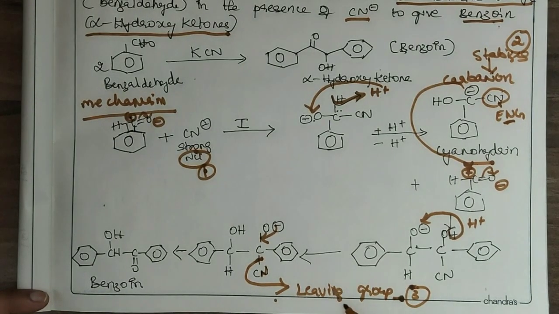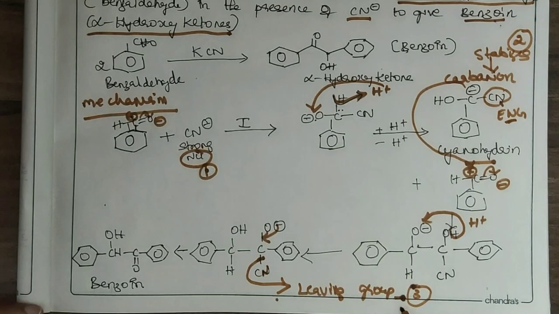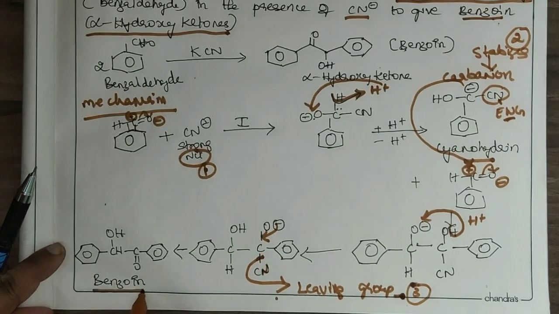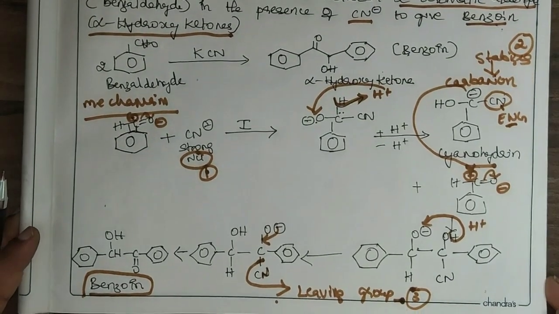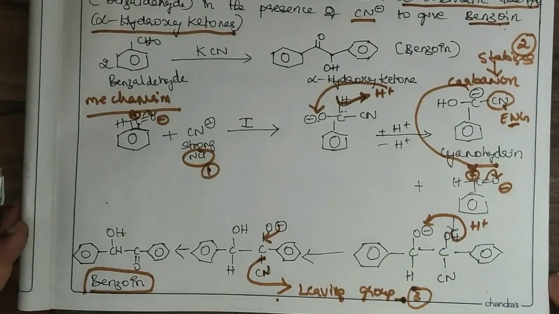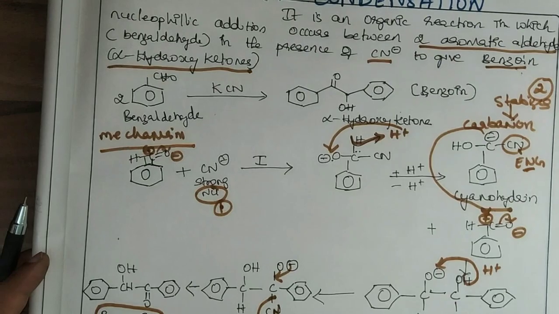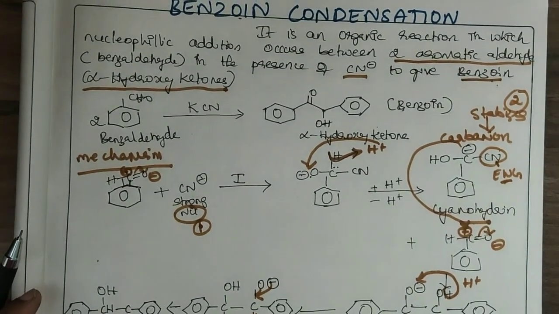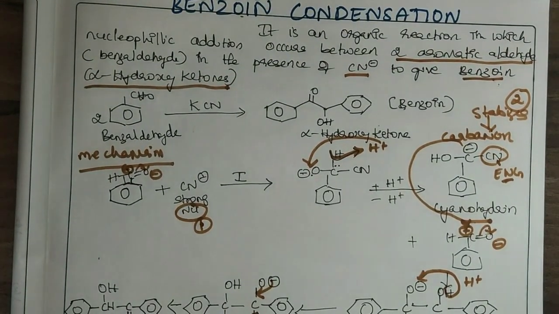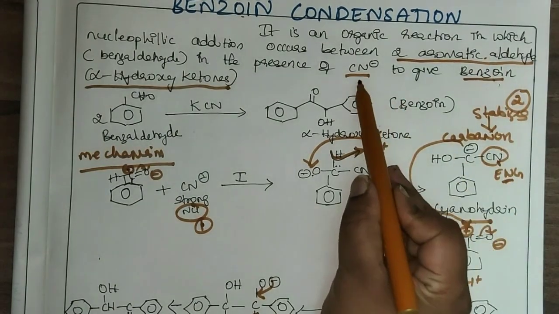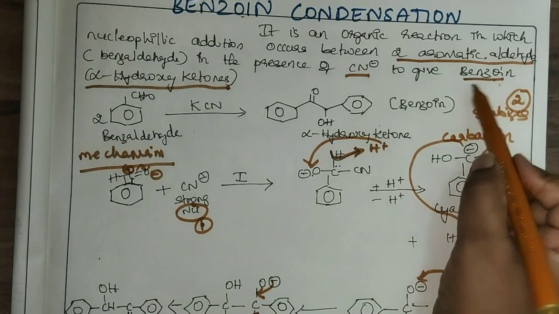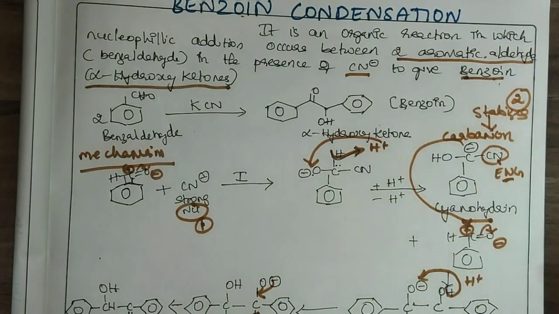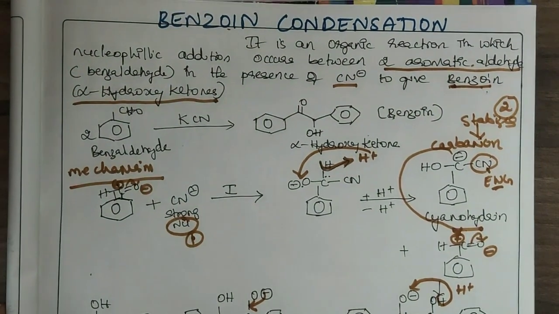Finally it acts as a leaving group to form benzoin, and this is the product obtained from the benzoin condensation. So this is benzoin condensation. It is a reaction between two aromatic aldehydes in presence of cyanide ion, which is a strong nucleophile, to give benzoin. So this is about benzoin condensation.